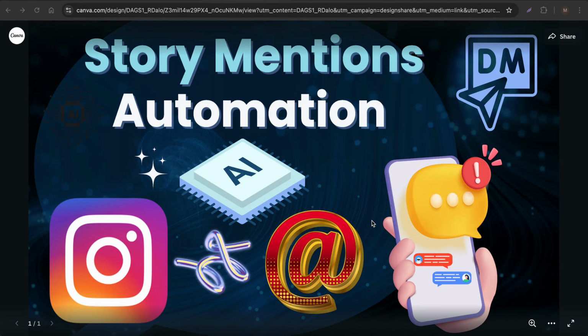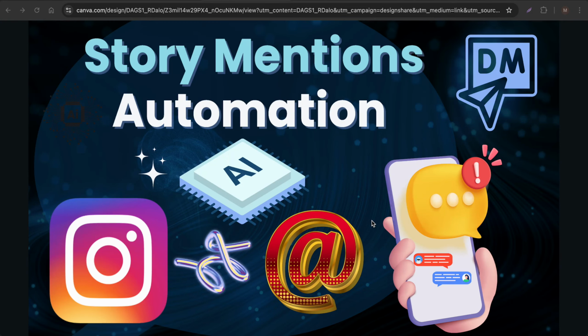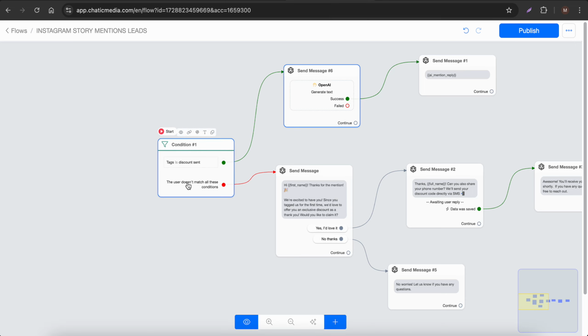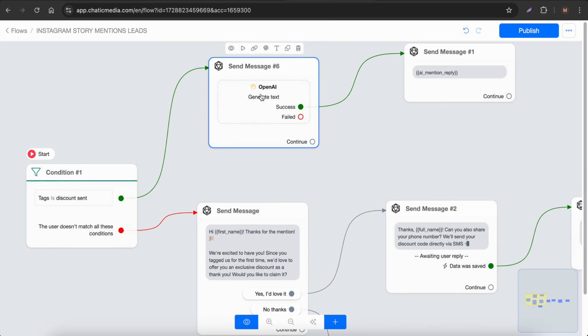Let's see how to maximize your lead generation efforts by using a simple Instagram story mentions automation powered by AI. The idea is to automatically send a DM when someone mentions your Instagram profile on their stories and offer them special discounts or other things, and also collect their details. This is sent only one time, but if they keep mentioning you in Instagram stories, they will receive just a thank you message using the AI.